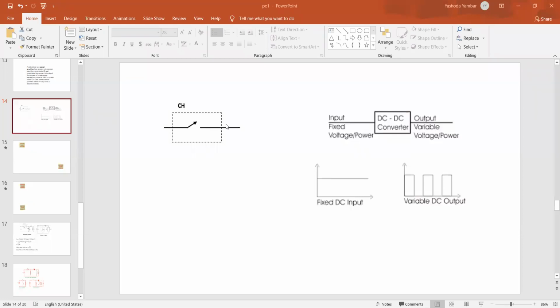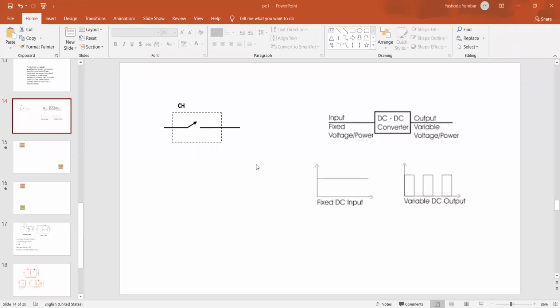So chopper is a power electronic circuit which converts fixed DC power to variable DC power. When we say the words variable DC power, we are concentrating on this pulse signal. So what is the waveform of the variable DC? Fixed DC, everybody knows, is a constant value which will not change with respect to time. So we are supposed to obtain this type of signal, and when it is applied to any type of load, the load will respond to this particular output signal.